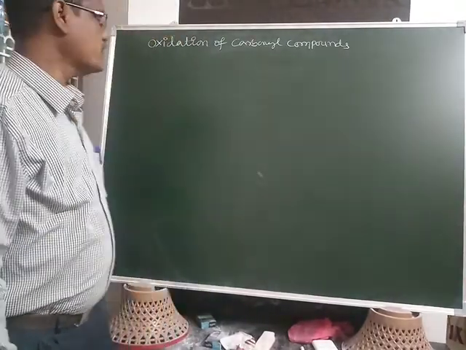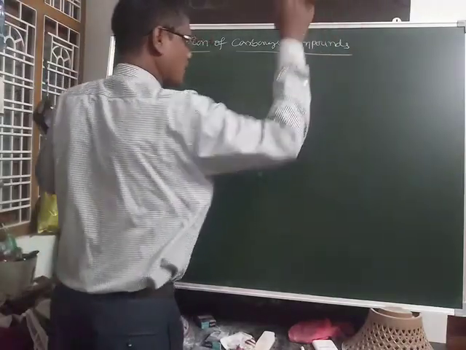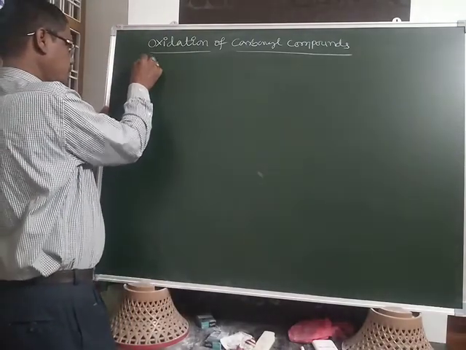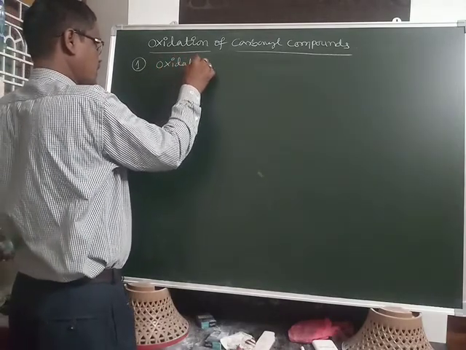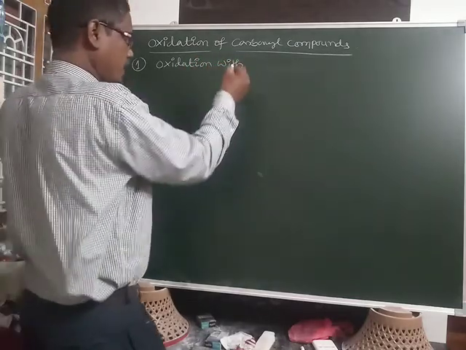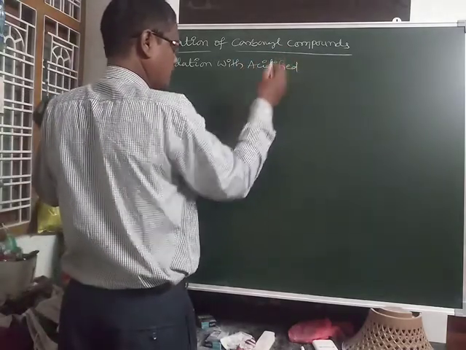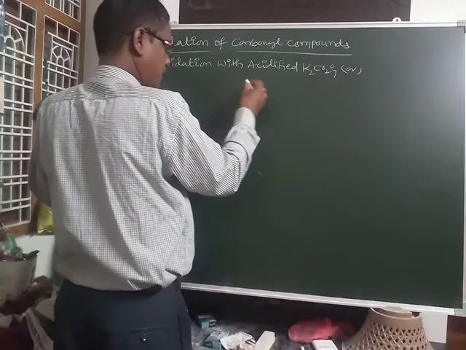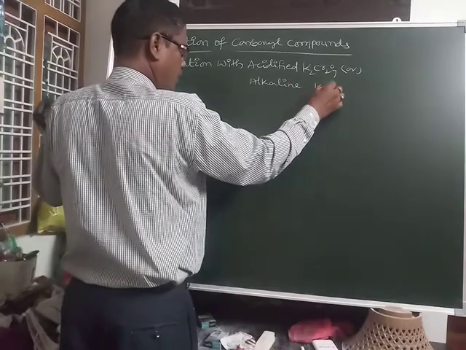Today's topic is oxidation of carbonyl compounds. In this one, first, oxidation with acidified K2Cr2O7 or alkaline KMnO4.